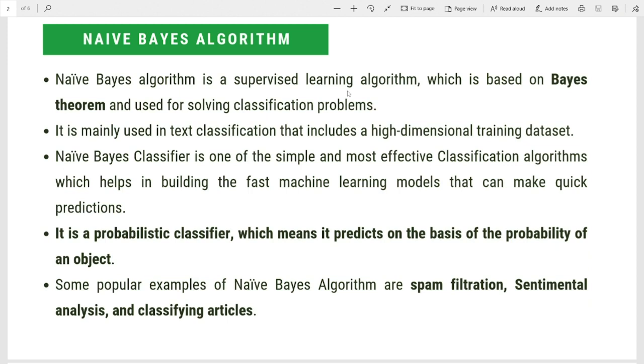Naive Bayes algorithm is a supervised learning algorithm which is based on Bayes theorem and used for solving classification problems. It is mainly used in text classification that includes a high dimensional training dataset. Naive Bayes classifier is one of the simple and most effective classification algorithms which helps in building fast machine learning models that can make quick predictions. It is a probabilistic classifier, which means it predicts on the basis of the probability of an object. Some popular examples of Naive Bayes algorithm are spam filtration, sentimental analysis, and classifying articles.